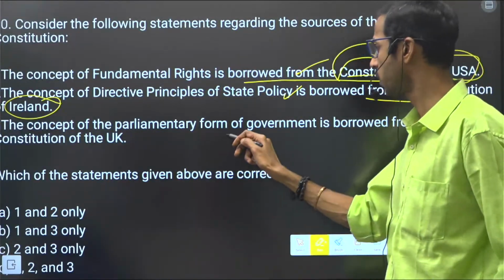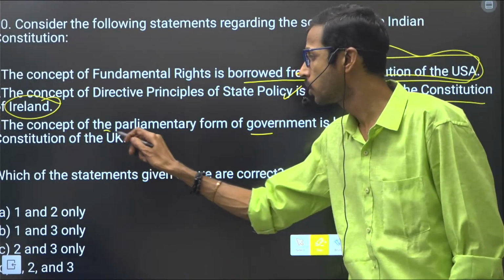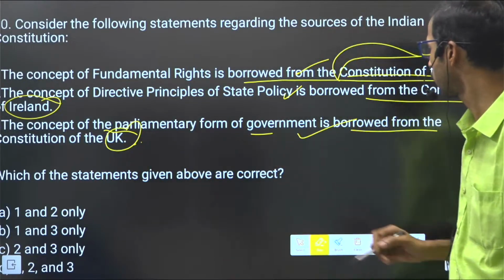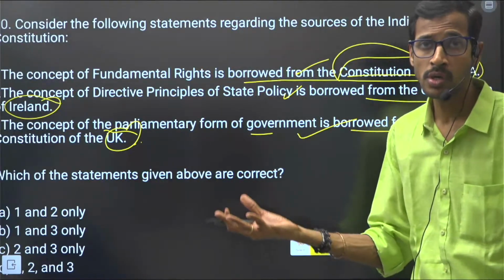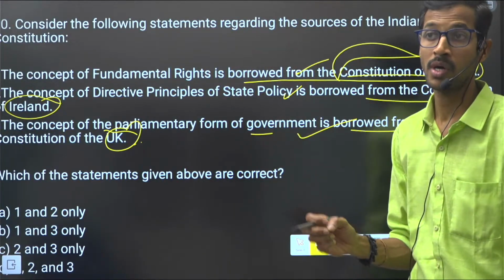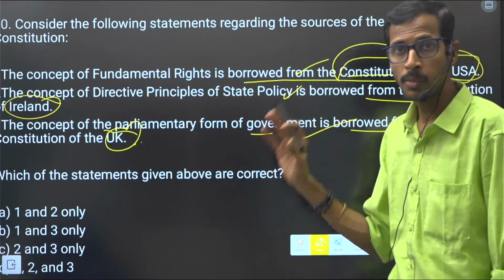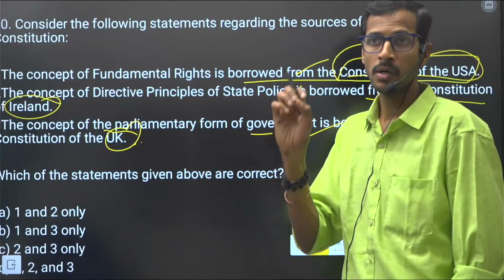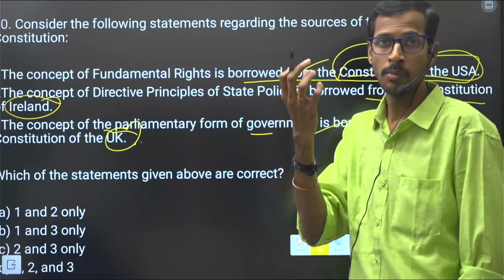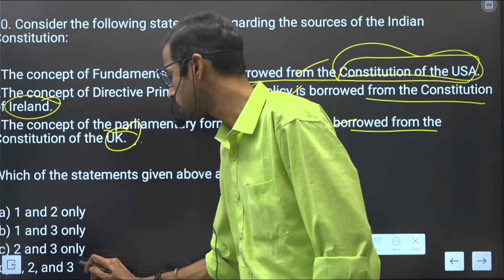The concept of the parliamentary form of government is borrowed from the Constitution of the UK only, but we are not following the supremacy of the king or queen there. Here in India, the supreme body is completely the Constitution, when compared to the UK. All these statements are correct.